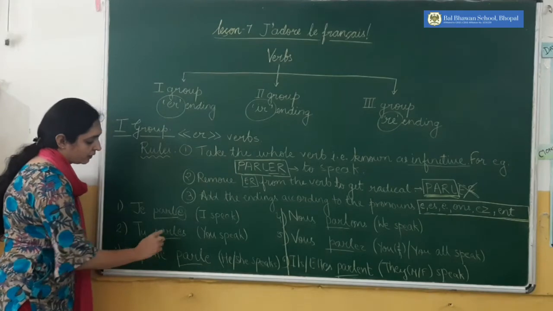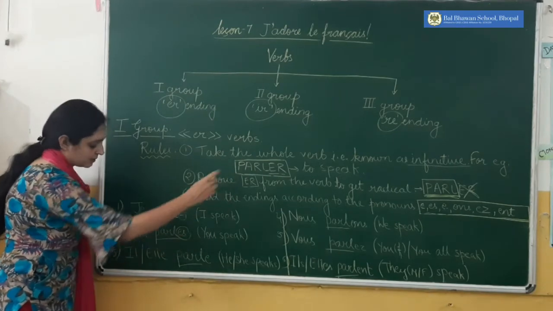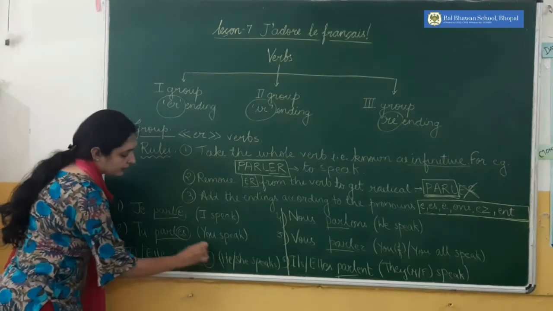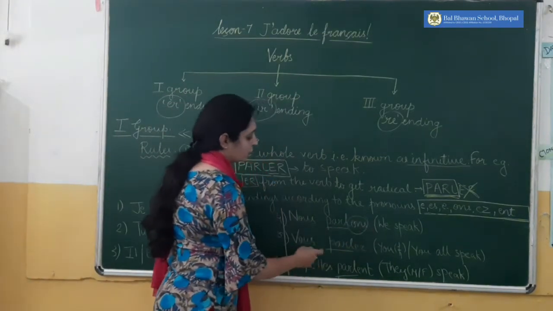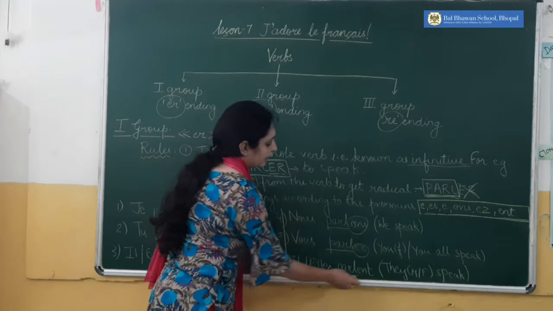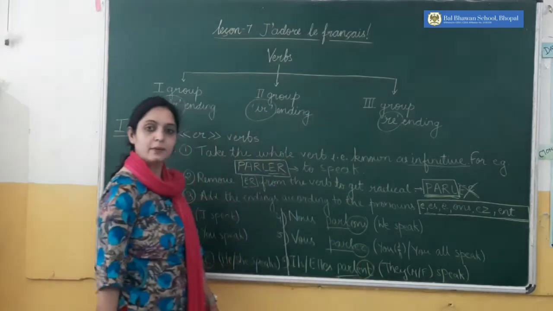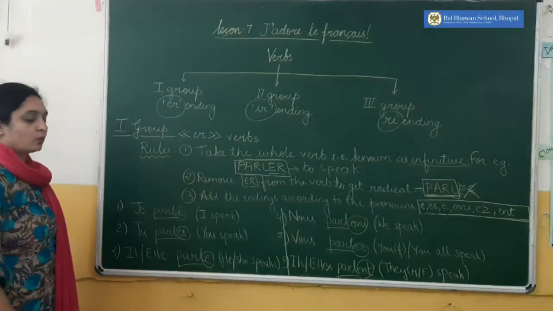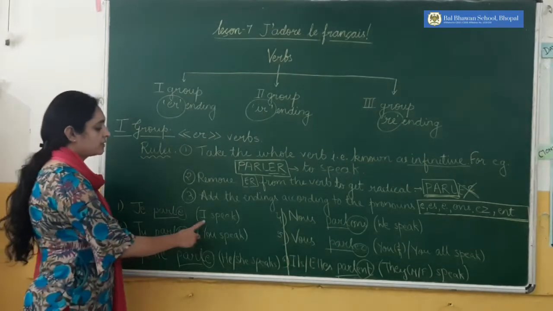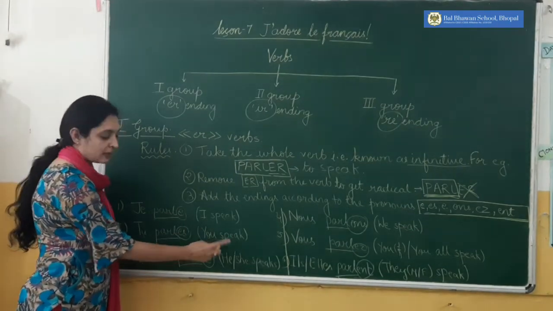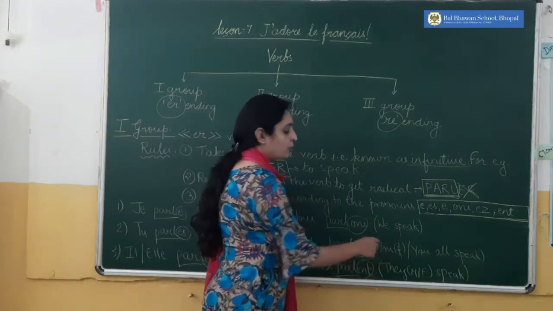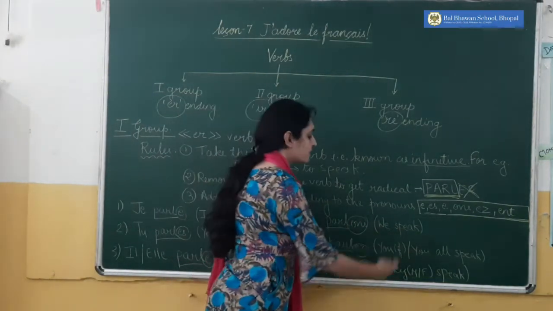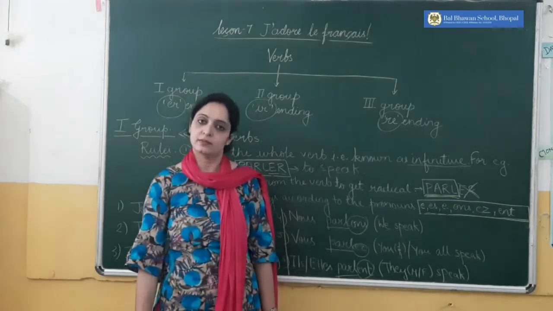With tu I have written es, then with il and elle e again, with nous ons, vous ez, and ils ent. What do we get? It means I speak, you speak, he or she speaks, we speak, you (formal or plural) speak, and they, feminine or masculine, speak.